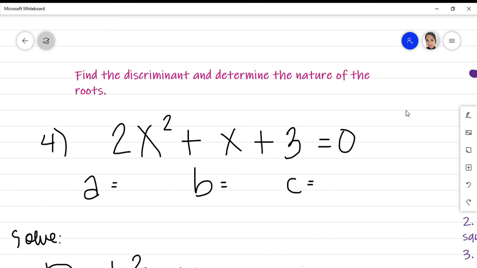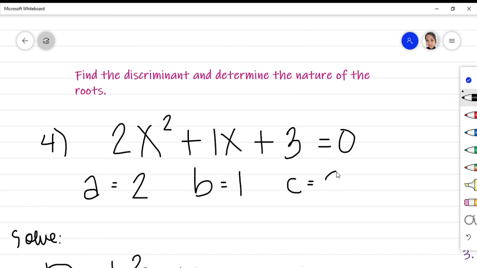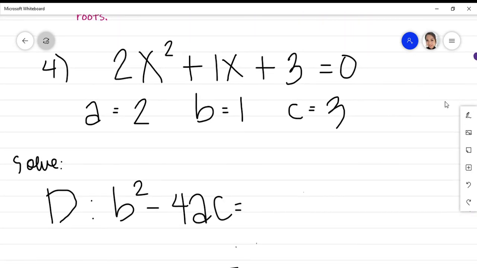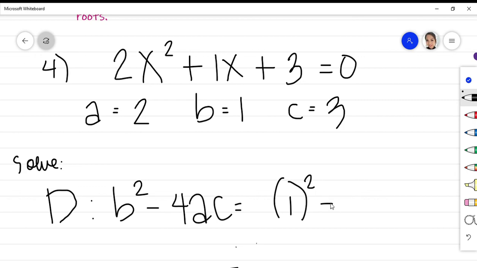Number 4, 2x squared plus x plus 3 equals 0. So our a here is 2. Our b is positive 1 because there is an invisible 1 here. And our c is positive 3. So let's solve the discriminant. So b squared, that is 1 squared minus 4 times a, which is 2, times c, which is 3.